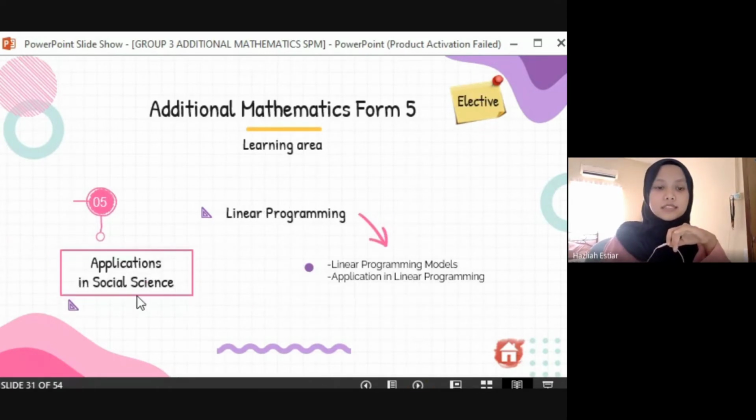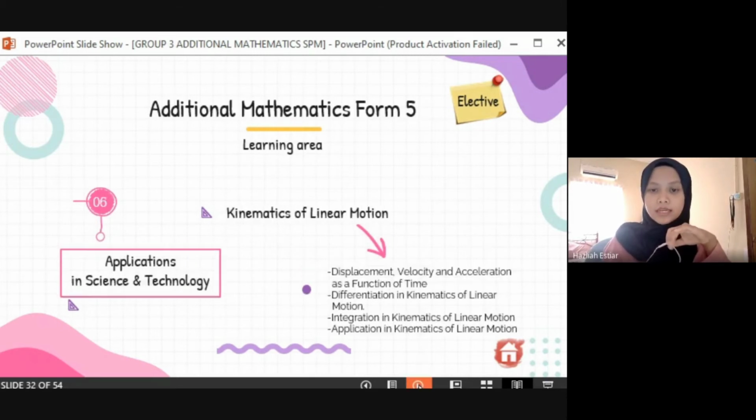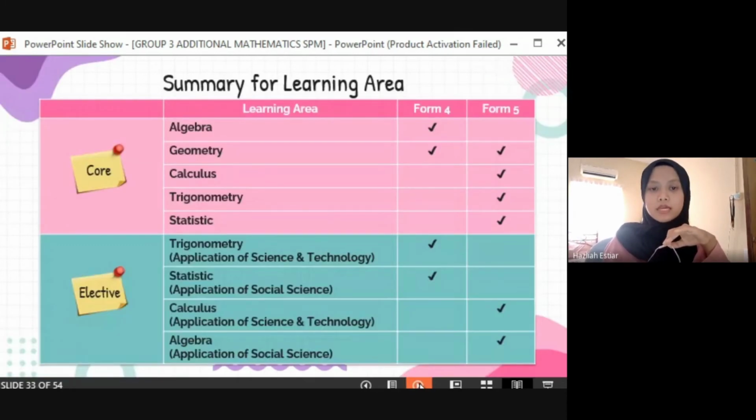Then the first elective in the Form 5 learning area is application in social science. They will learn linear programming. And another elective for Form 5 is application in science and technology, which is kinematics of linear motion. So these two are electives for Form 5 students. So let's summarize our learning areas.